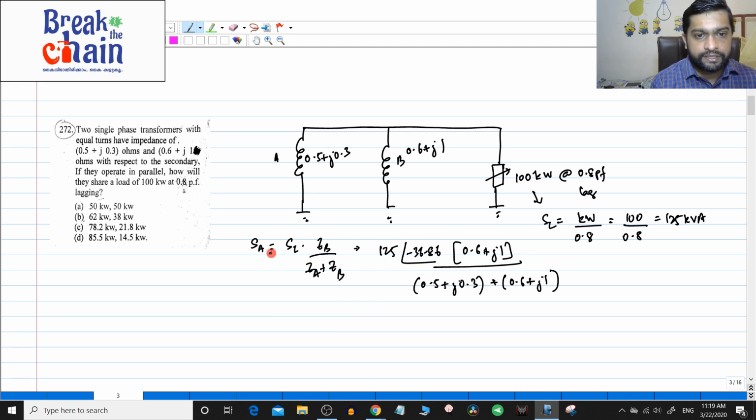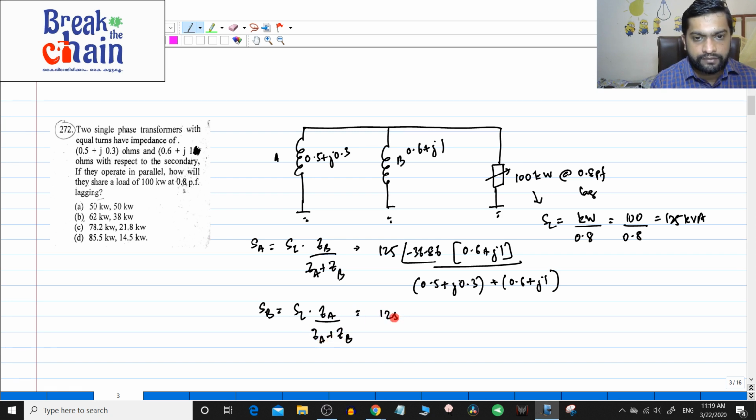So this is SA. You will get SA in terms of some value in kVA and a power factor angle. You combine those two and use the same formula, and you will get the SA value with some power factor angle. That value multiplied by the power factor will give you kilowatts. SB will be equal to SL into ZA divided by ZA plus ZB.